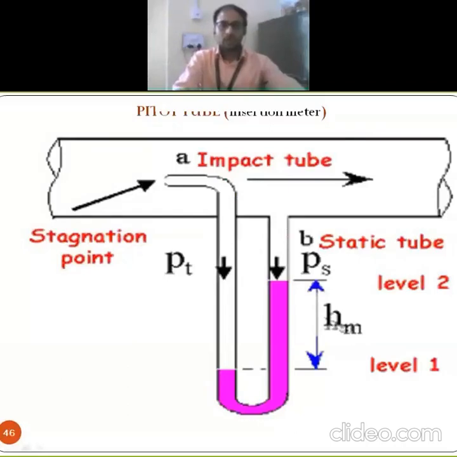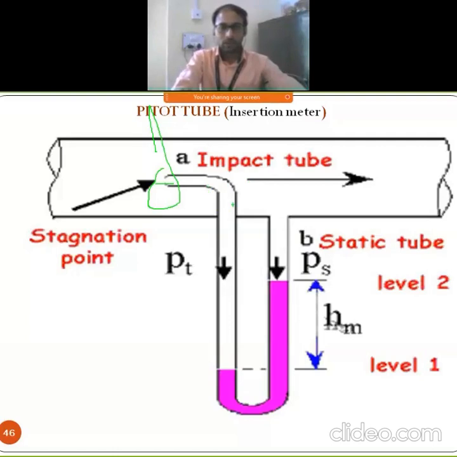So when we are dealing with this pitot tube, it is also called as what? Insertion tube. This is a diagrammatic representation of our pitot tube. This is just one point where we can go for the determination of what? Velocity. This is just insertion. This is again what? Manometer, which is inserted inside your tube.